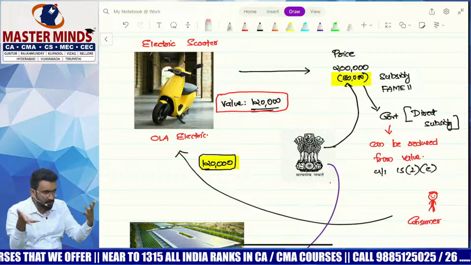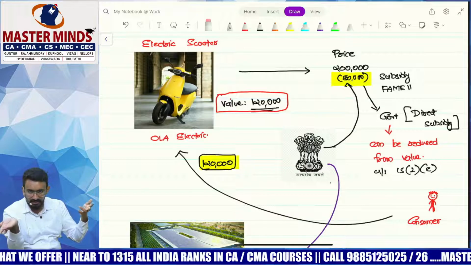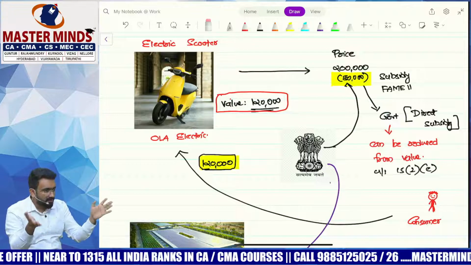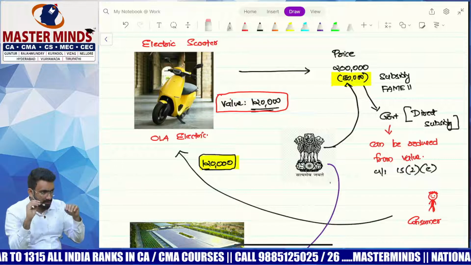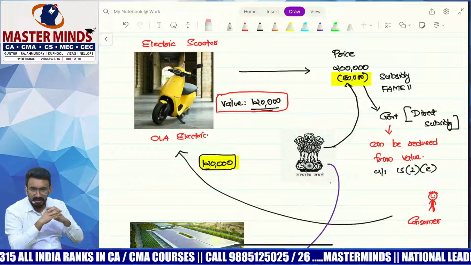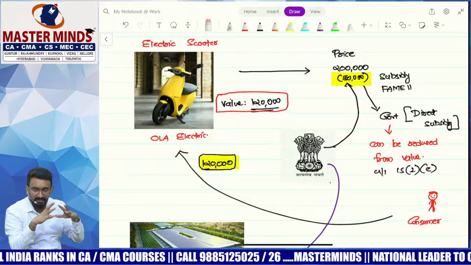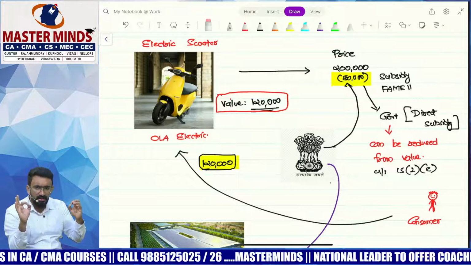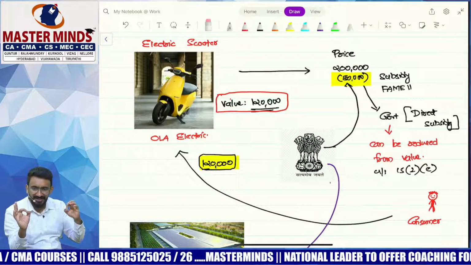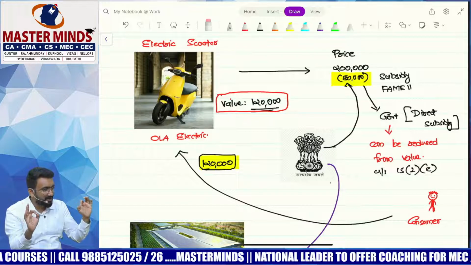EV is the future, right? We don't want to consume a lot of fossil fuel. So we thought, okay, EV. Their marketing was really good. You should learn from Ola Electric on how to make people part of the whole thing. They had this hashtag called Be Part of the Revolution.